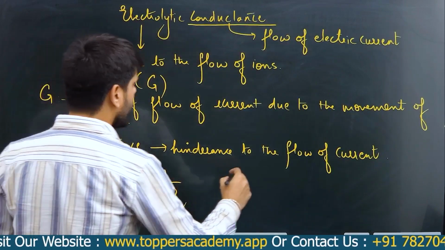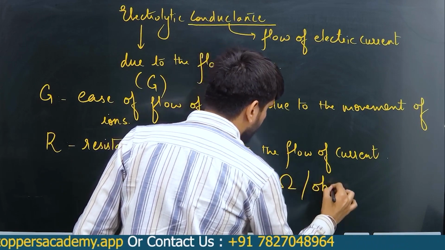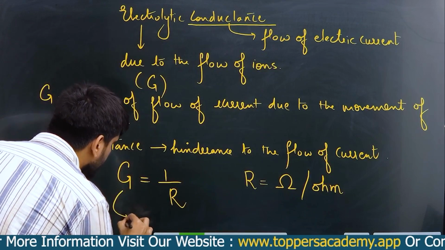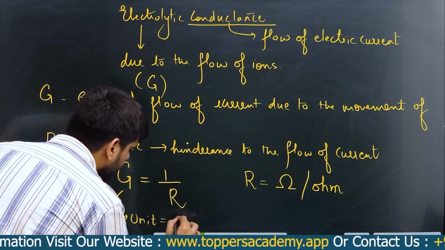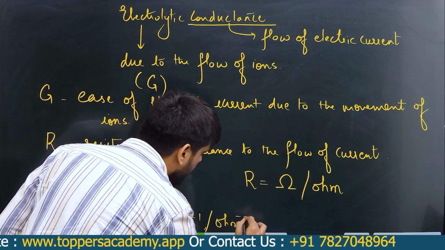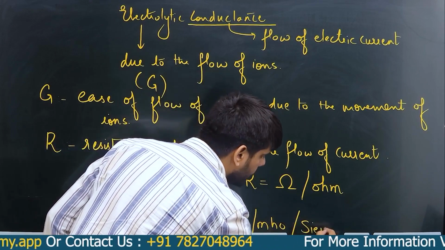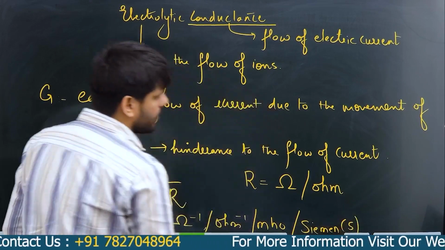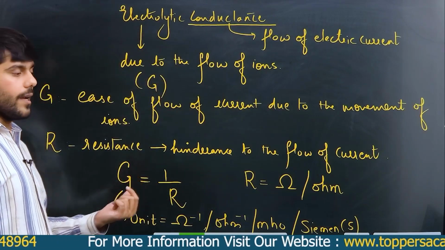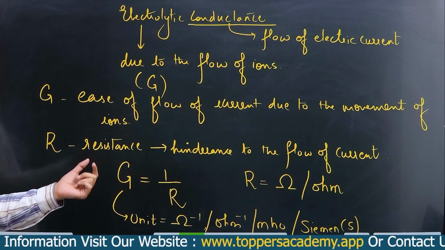Also, we know that for R, the unit is ohm. So can I say that for electrolytic conductance, the unit becomes per ohm, or mho, or Siemens? So Siemens is the unit of electrolytic conductance.